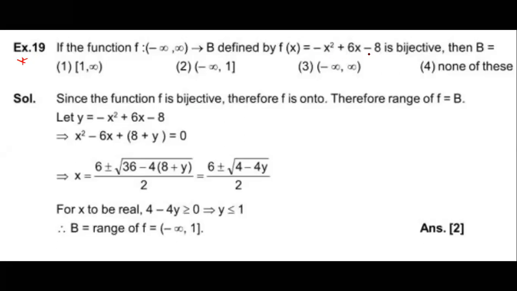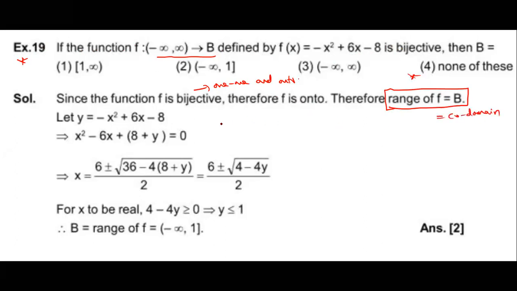It is bijective. F maps... See, in this case, they are not giving the codomain, but it is bijective. Then what is the value of B? Bijective means what, dear students? It is one-one and onto. That means here you should understand the range is equal to the codomain. That is the meaning. It's a very, very important point. The range of f is equal to the codomain.